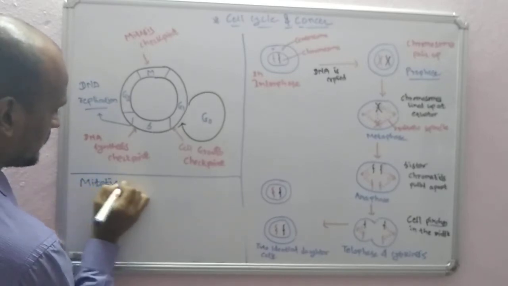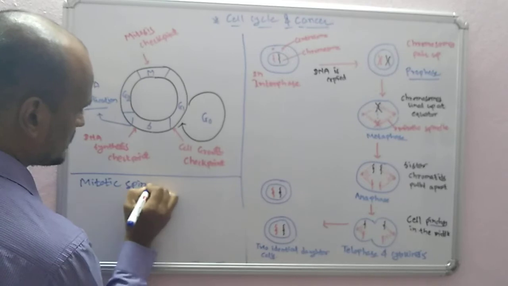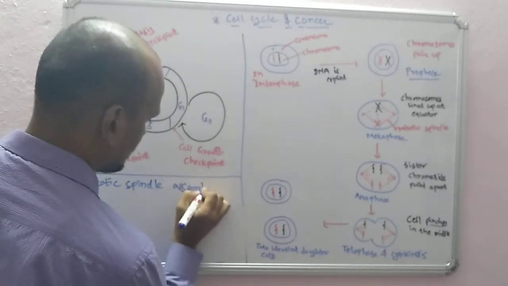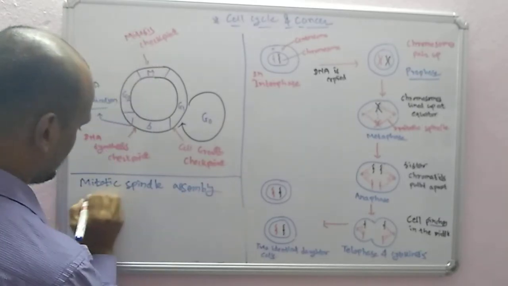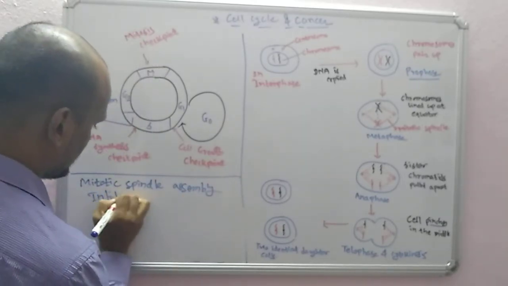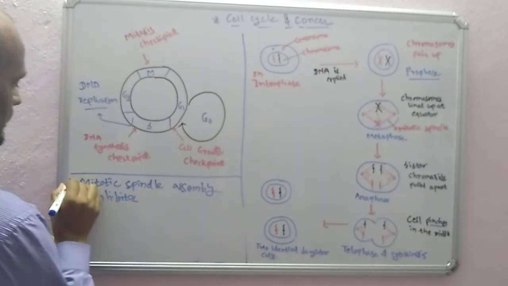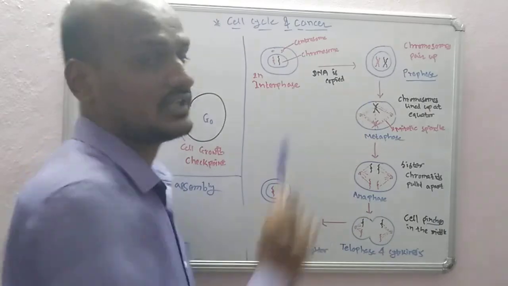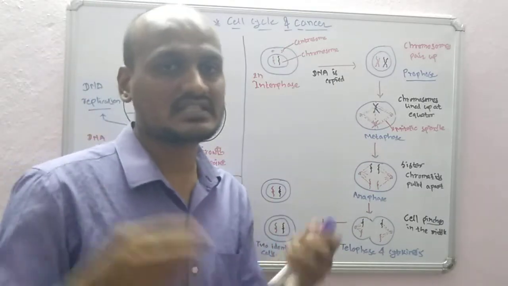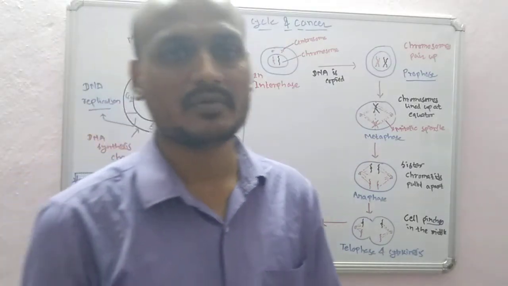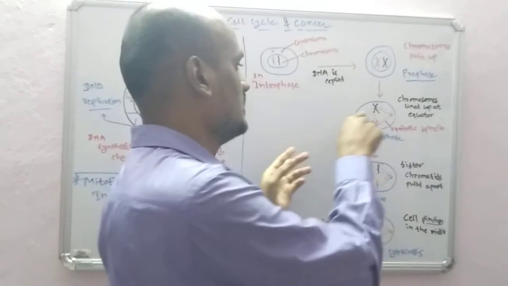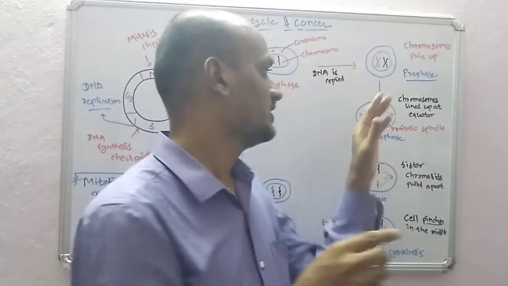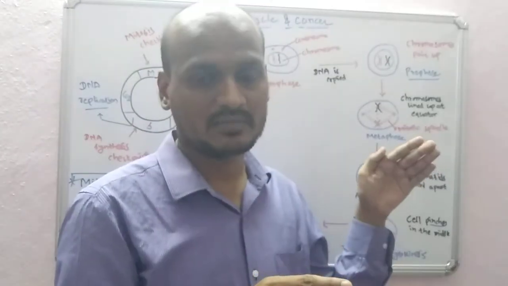Mitotic spindle assembly inhibitor. So there are certain drugs which will inhibit this mitotic spindle assembly. Assembly means the mitotic spindles are made up of small units, and they join together and then form the mitotic spindle. If you inhibit that process, you won't have mitotic spindle formation.